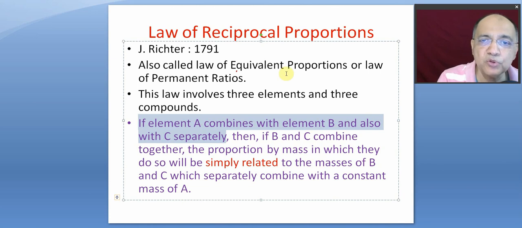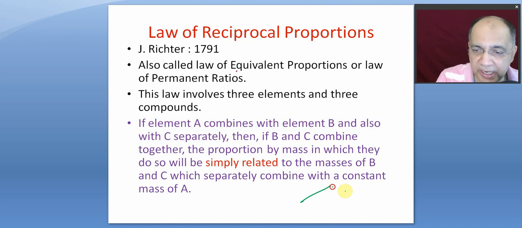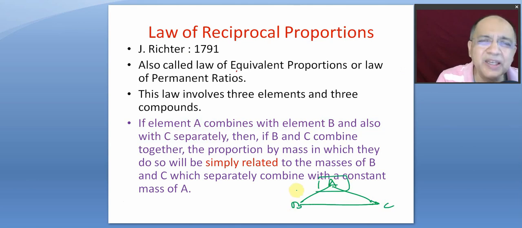For example, I am showing you this law in a triangular form to enable you to understand more clearly. Supposing this element is A, this is B, this is C. We keep A constant. You can keep any element at constant mass. So a compound between A and B is supposing AB. We don't know the stoichiometry, 2:1, A to B, or A to B3. That is called stoichiometry, fixed formula. Or AB5 or A5B. We don't know. Simply I write AB in language. And here a compound AC.